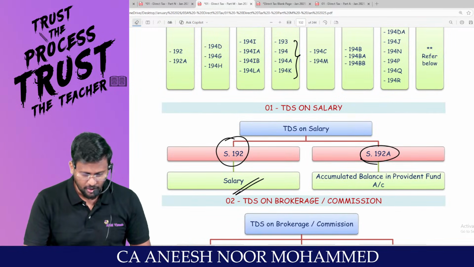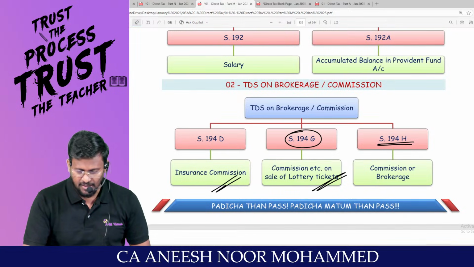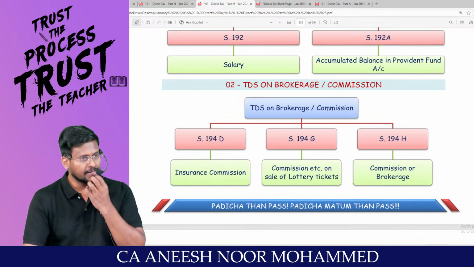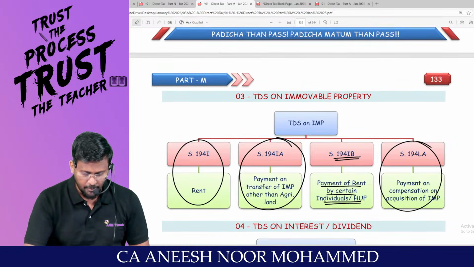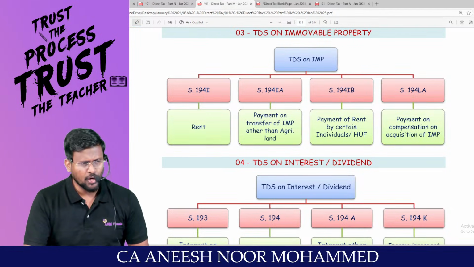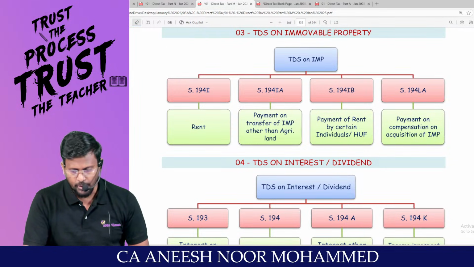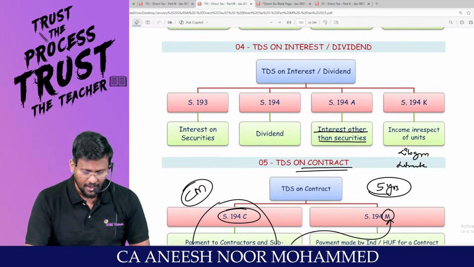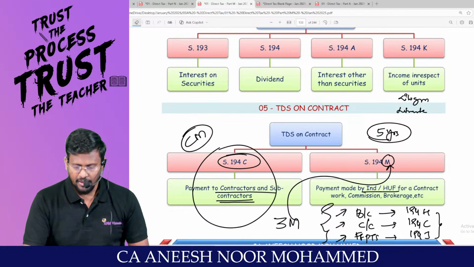On a consolidated note: 192, TDS on salary. 192A, accumulated balance in the provident fund account. 194D, insurance commission. 194G, lottery commission. 194H, brokerage or commission. 194I, rent. 194IA, transfer of immovable property other than agriculture land. 194IB, payment of rent by certain individual or HUF. 194LA, compulsory acquisition of land and building. 193, interest on securities. 194, dividend. 194A, interest other than interest on securities. 194K, income in respect of units.